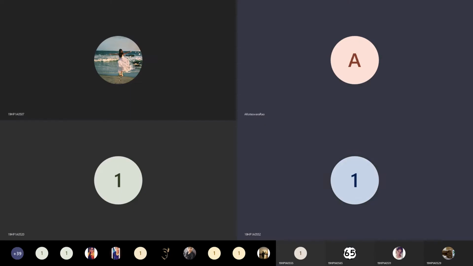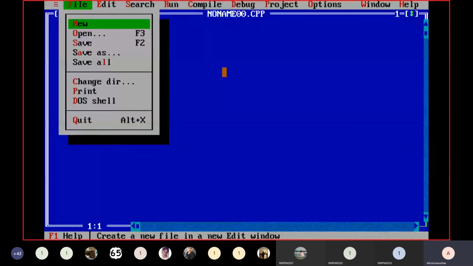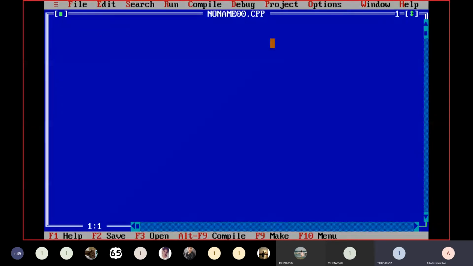Please listen to me. If you want to start a new C++ program, this is the way to create a new C++ program. Please all of you concentrate here. Select the File option in the menu bar and select the New menu item from the File menu. Okay, then you will get a new file like this.